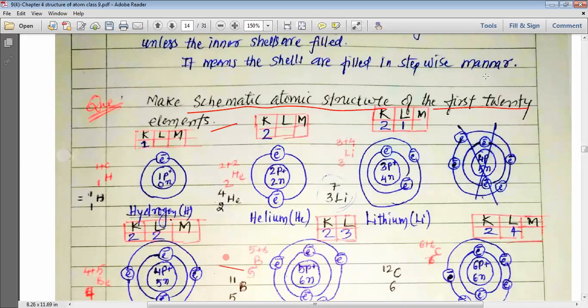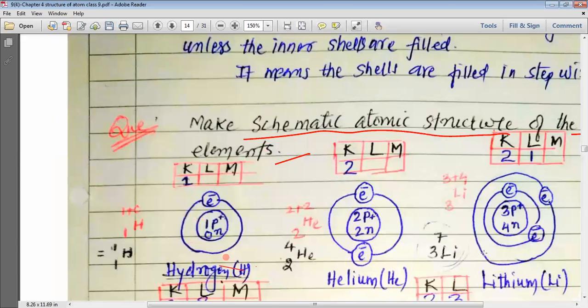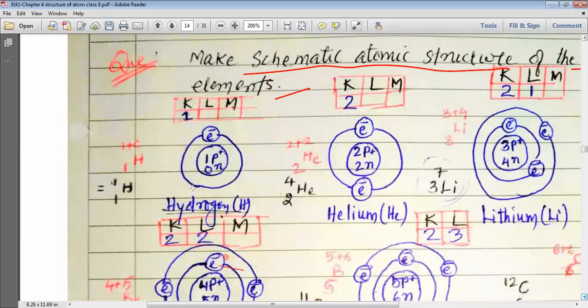We want to study the atomic structures of all these elements, and that is why let us study the structure of the various elements. The first element, my dear students, is hydrogen. Hydrogen has atomic number 1 and atomic mass number 1. Atomic number is determined by the number of protons, and atomic mass number is determined by the number of neutrons plus protons.